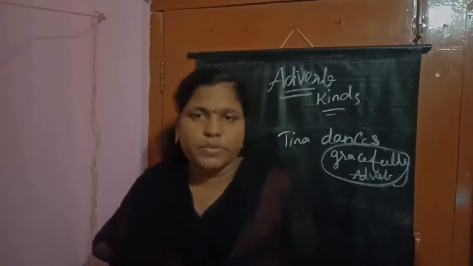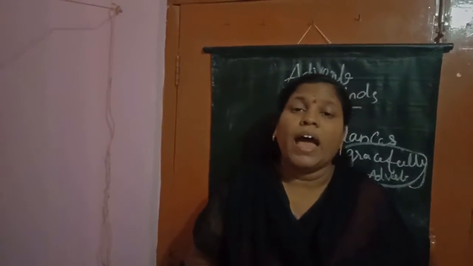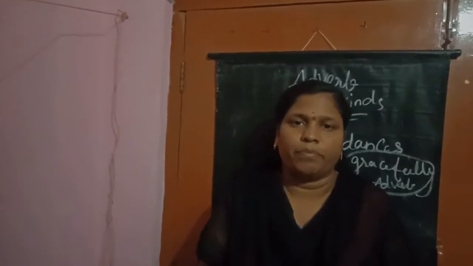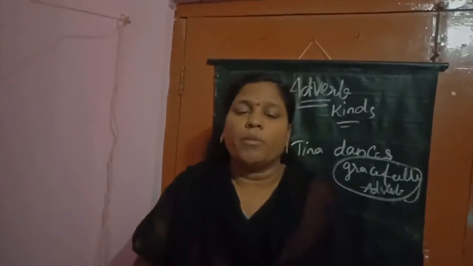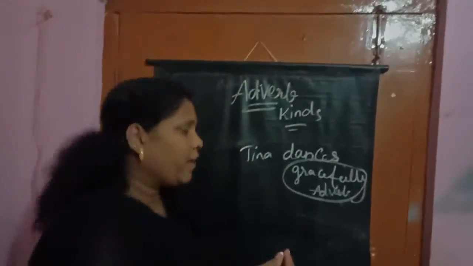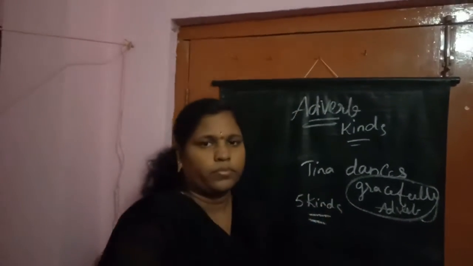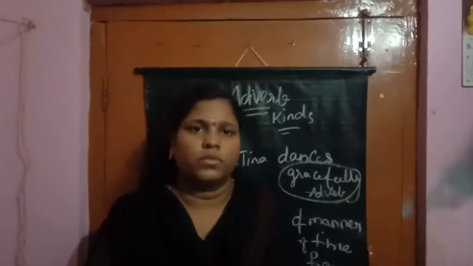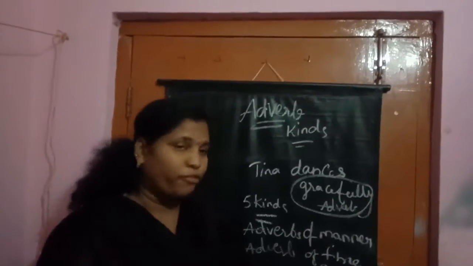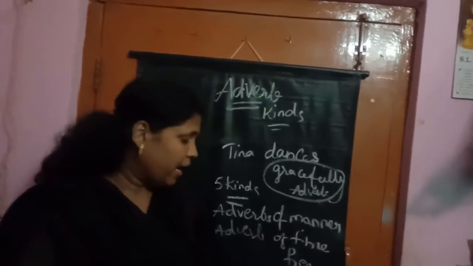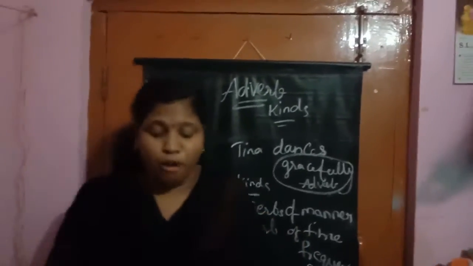See here, now we are going to learn about kinds of adverbs. What are the kinds of adverbs, children? Adverb of manner, adverb of place, adverb of time, adverb of frequency, and adverb of degree. Everyone, how many kinds of adverbs are there? We have five kinds. First, we are going to learn about adverb of manner.